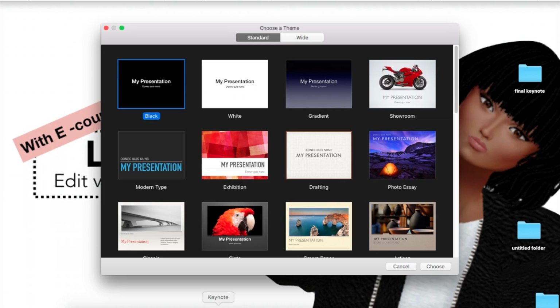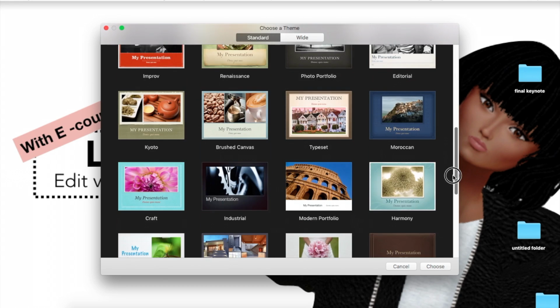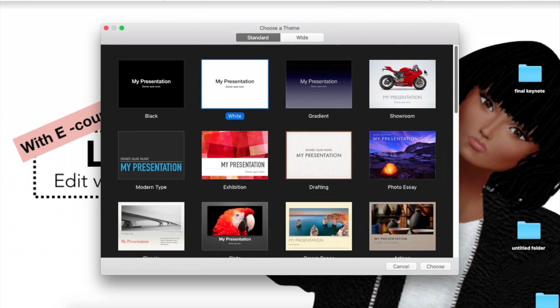Okay guys, so let's get to the Keynote tutorial. So pretty much when you open up Keynote, the first thing you're going to have to do is choose a theme. There are many themes to choose from, but I definitely like to work with a white background. So I usually just select white, but my other preferences are black, showroom, and modern portfolio. But like I said, you can select whichever template you choose, but we're going to start with